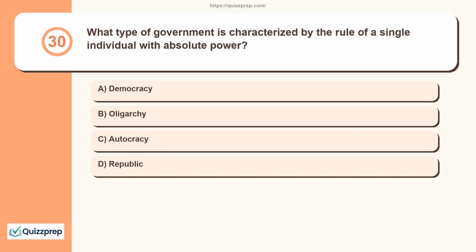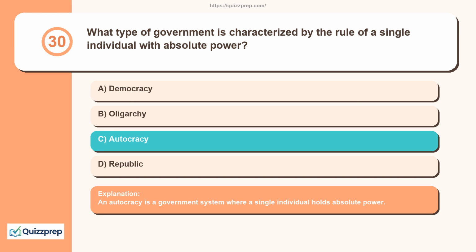Question 30. What type of government is characterized by the rule of a single individual with absolute power? Democracy, oligarchy, autocracy, republic. An autocracy is a government system where a single individual holds absolute power.